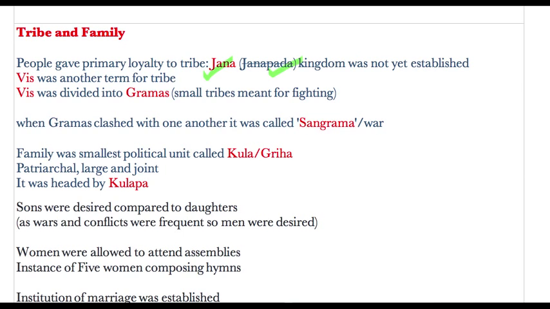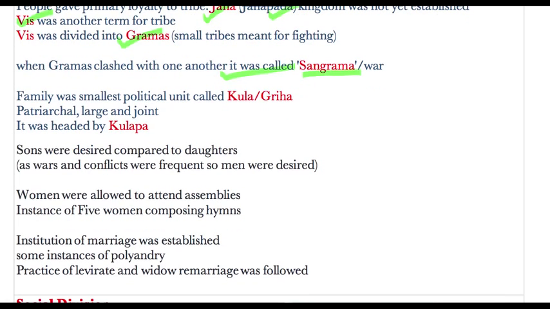Then another term for tribe was Vis, and Vis was divided into Gramas, a small tribe meant for fighting, as I discussed earlier also. And when Gramas clashed with one another, it was called Sangramas. As you know, Sangram means war. We used to hear terms like Devasur Sangram and all. So family was the smallest political unit which was called Kula or Griha, and it was a patriarchal system, and the family was generally a large joint family. It was headed by Kulapa, the head of family.